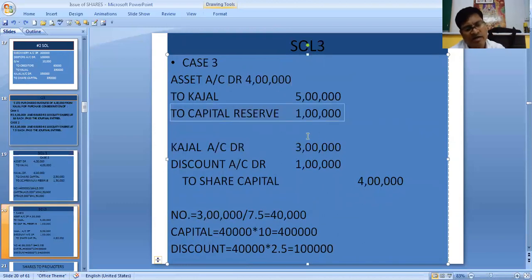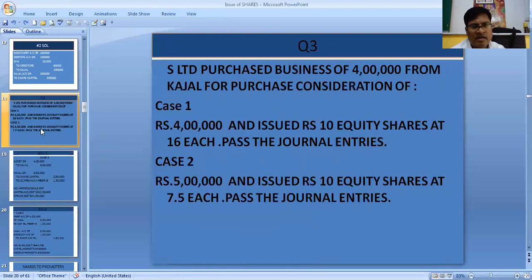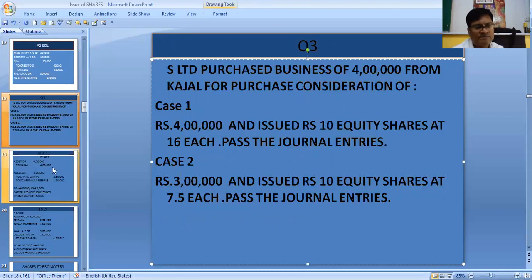We have considered over here that the shares are issued at a discount of 10%, at a discount of 2.50 paisa, and purchase consideration is 3 lakhs only.